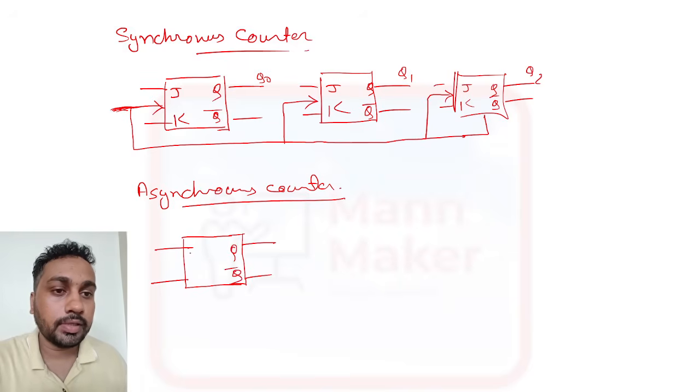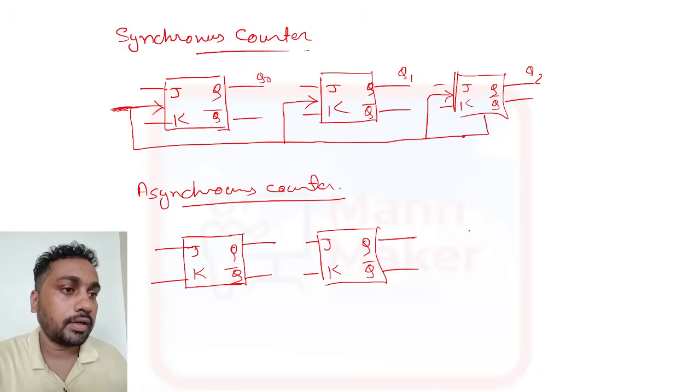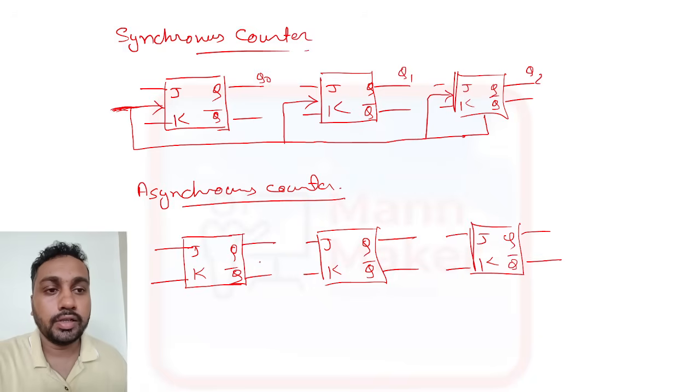We'll see the diagram first, then you will come to know. This is J and K, and this will be your input. This is your output Q and Q bar. Another one, this is your J and this is K. This is Q and this is your Q bar. Now here we need one clock here.